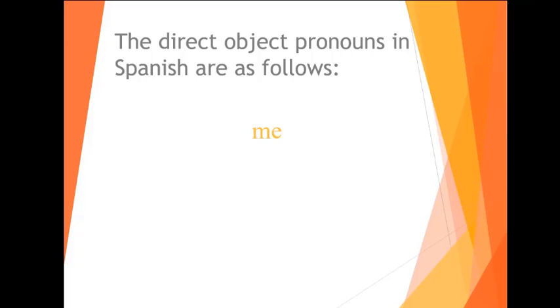You'll see. So these are the direct object pronouns. We have me. This is not pronounced me, but me. M-E is me. Then you have te. Then you'll have lo and la. And then you're going to have nos, os, los, and las. As you can see, if you've taken Spanish before, you will see that this kind of corresponds to the subjects. It's going to go with the yo form. This is going to go with the you form. It's kind of like in six parts.